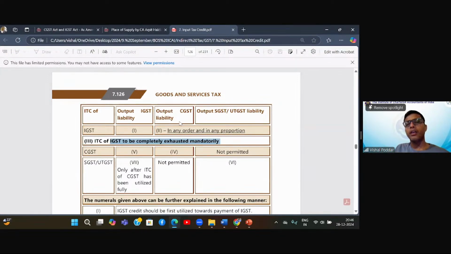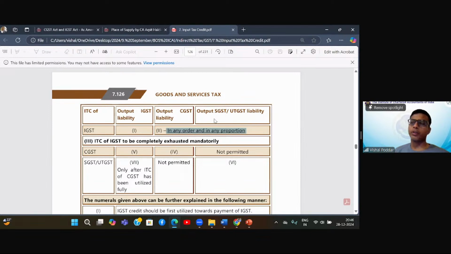Now you have CGST liability also, you have SGST or UTGST liability also. Now you can utilize this 200 for these two in any ratio, in any preference. So this 200 IGST credit I can fully utilize for CGST, or this 200 I can fully utilize for SGST, or I can divide the 200 between C and S equally, 1/3, 2/3, 1/4, 3/4, 30, 70, 60, 40, 35, 65, any ratio.